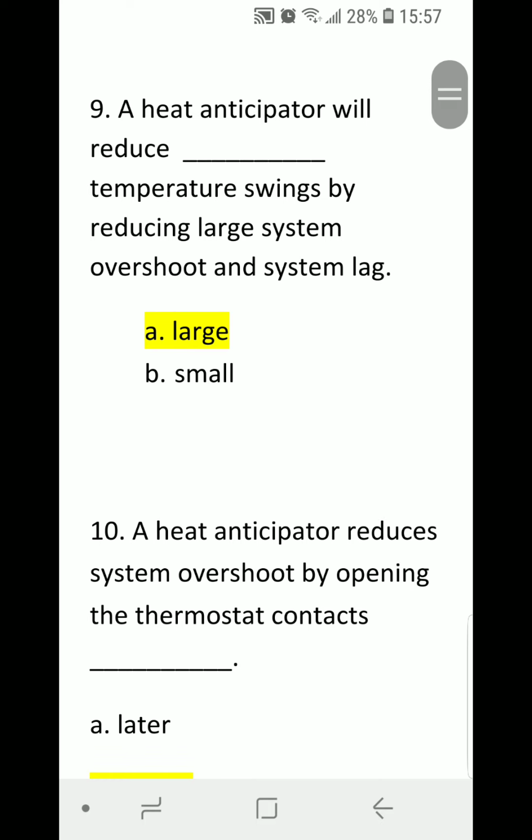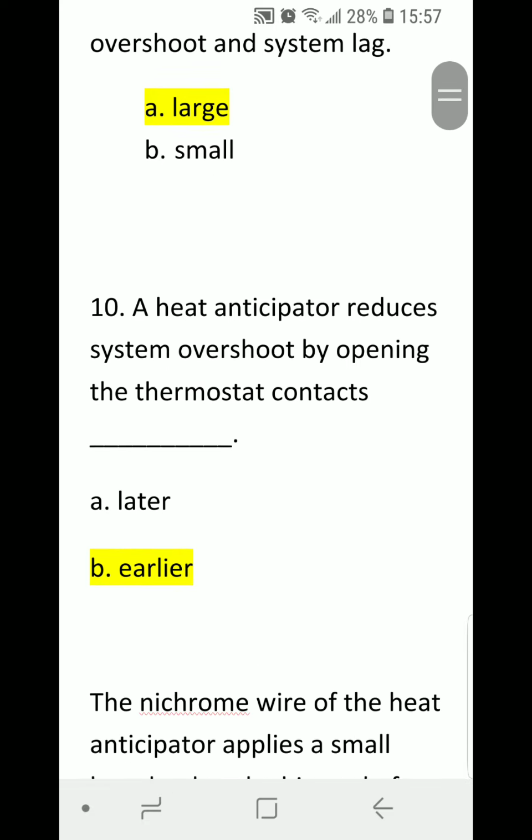Number 9. A heat anticipator will reduce blank temperature swings by reducing large system overshoot and system lag. A, large. B, small. Correct answer is A, large.